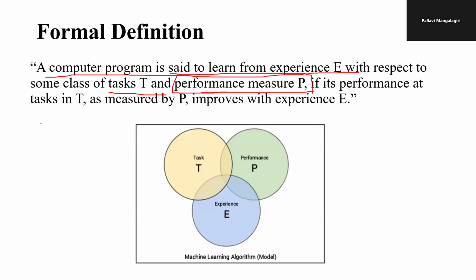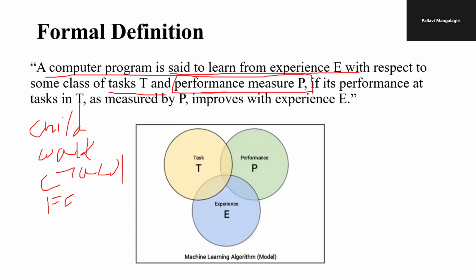Suppose we consider our childhood as an example. In our childhood, we do not know how to walk. We crawl first, sometimes fall down, and then we walk. In the same way, we are going to train the machine so that it works on its own by its experience. How it is going to walk by itself. Like that, we train the machine in such a way that it works by itself. This is the major definition of machine learning.